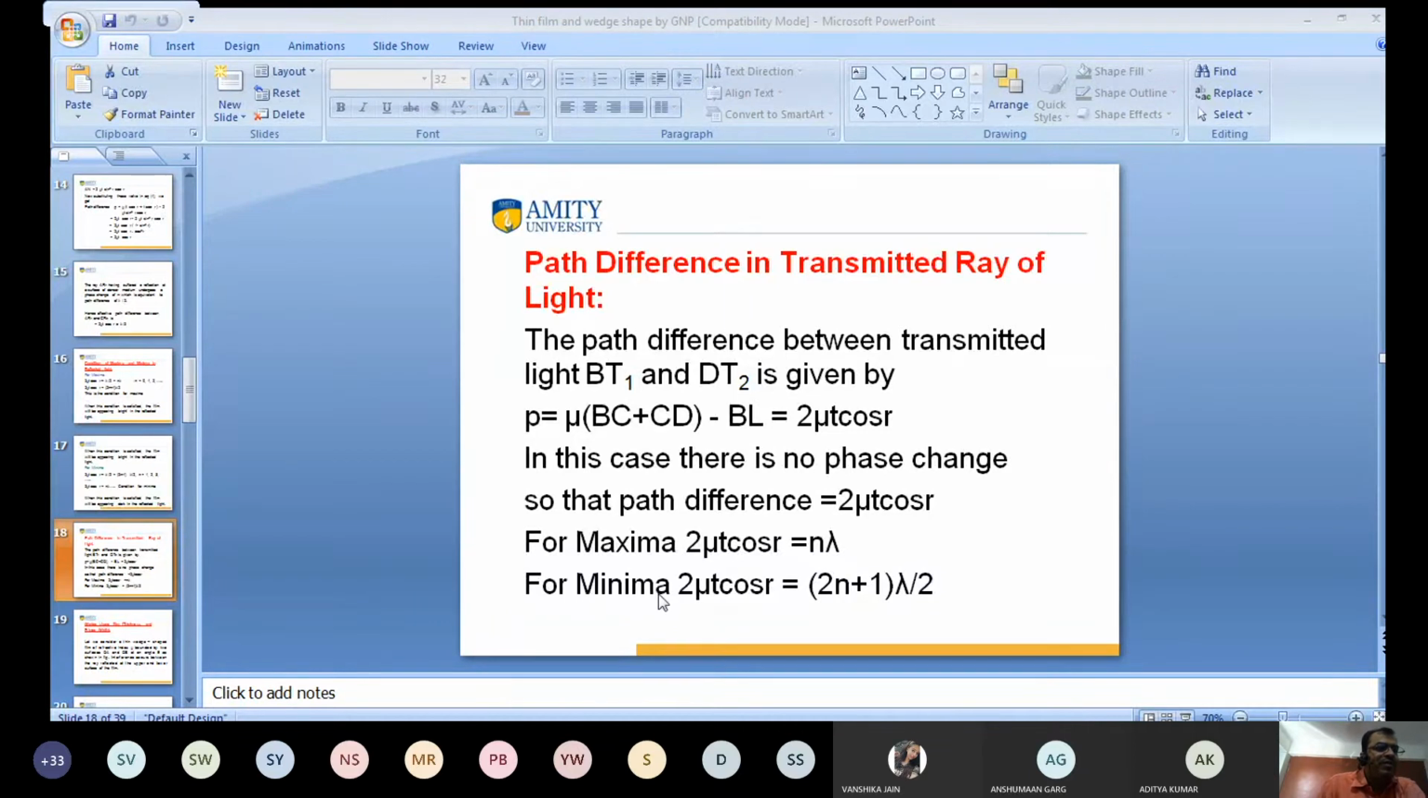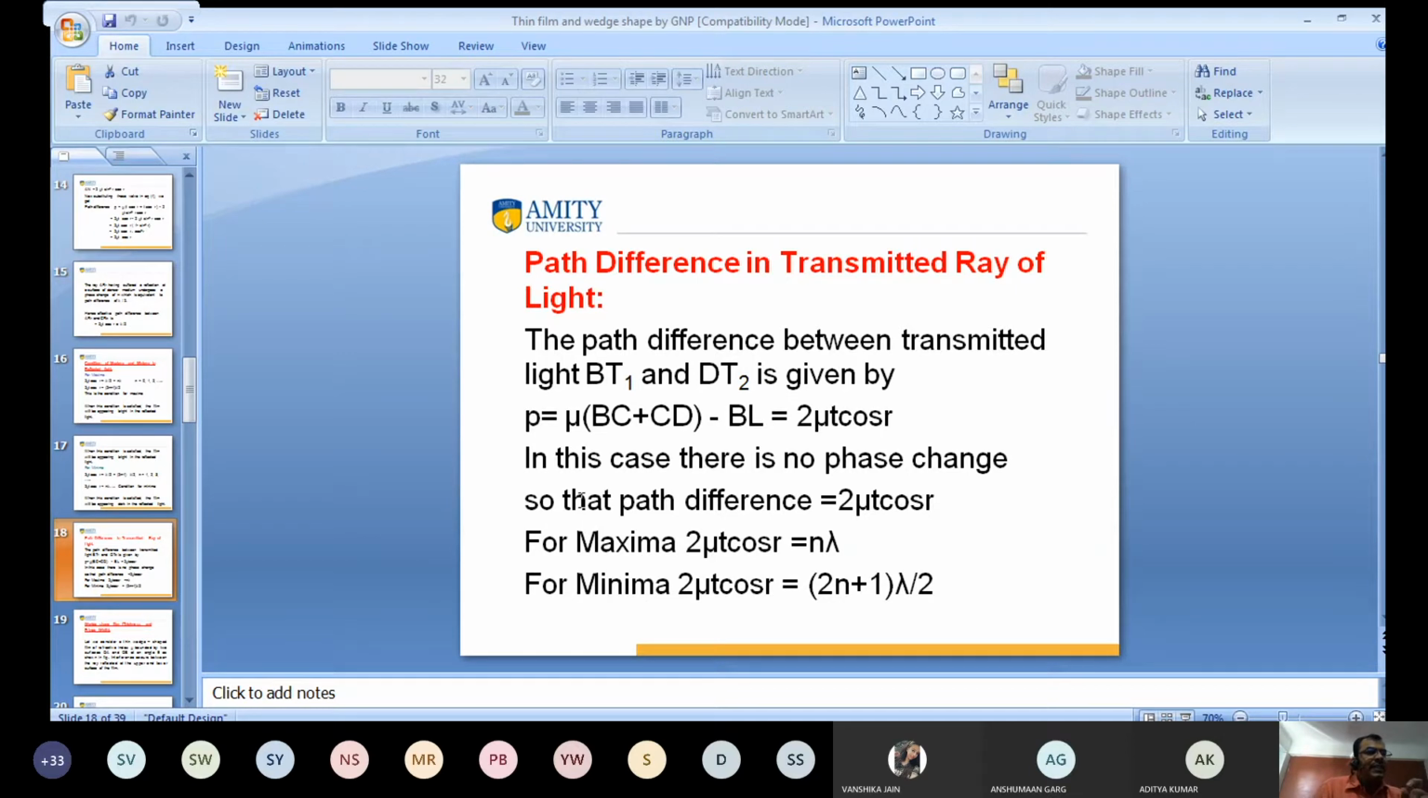For maxima, 2 mu t cos r is equal to n lambda. For minima, 2 mu t cos r is equal to (2n plus 1) lambda by 2 or (2n minus 1) lambda by 2, depending upon the value of n. So this is the condition for maxima and minima for the transmitted ray of light. The value is the same, but there is no phase difference. A phase difference of pi corresponds to a path difference of lambda by 2. Here there is no phase difference, so no extra path difference.